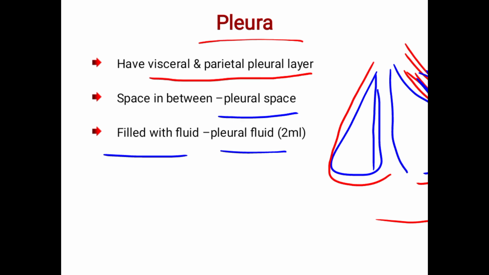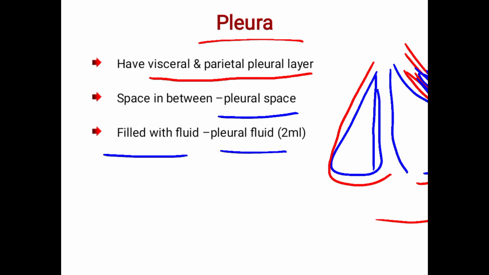So that means in this space the fluid is present, and that is called pleural fluid. The pleura is a membrane that lines and covers the lungs. It has parietal and visceral layers, and between these there is a space called the pleural space, filled with fluid. Why am I telling this?